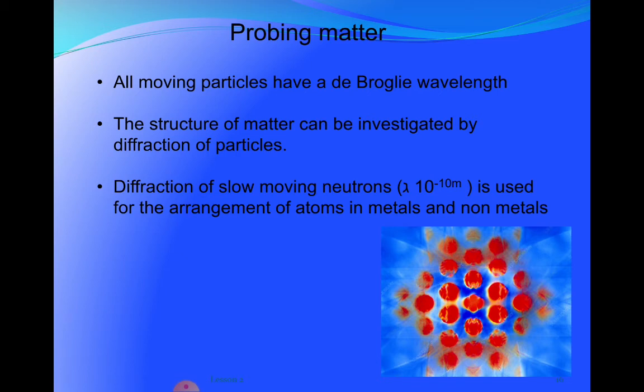Normally, the diffraction of slow moving neutrons, with wavelength around 10 to the negative 10 meters, is used to study the arrangement of atoms in metals and non-metals, but we can also use electrons, as you will see in this picture.